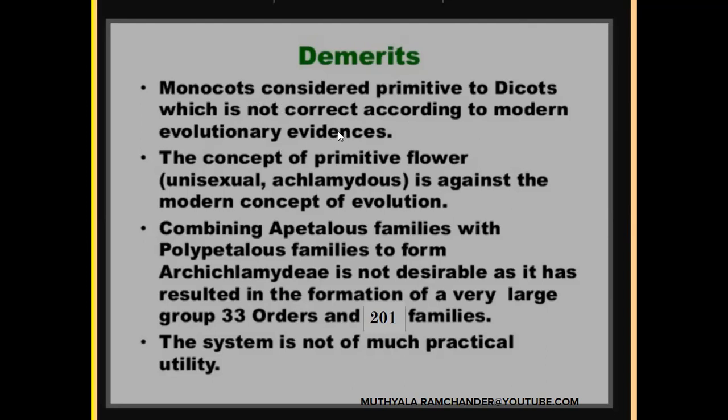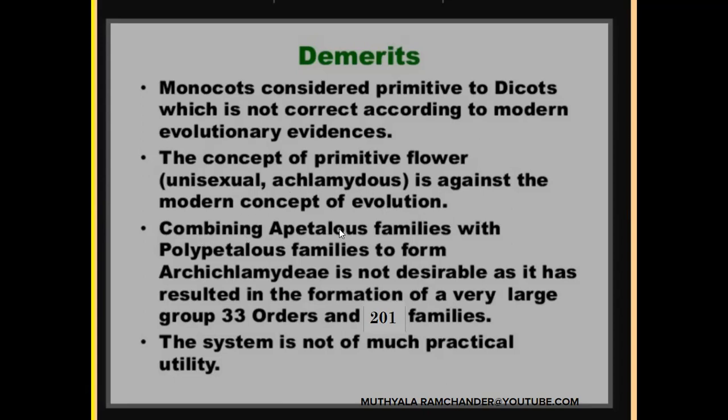The concept of primitive flowers being unisexual and achlamydeous is against the modern concept of evolution. According to the modern concept, unisexual achlamydeous flowers are advanced, but in the Engler and Prantl classification, they are placed among the primitive characters.